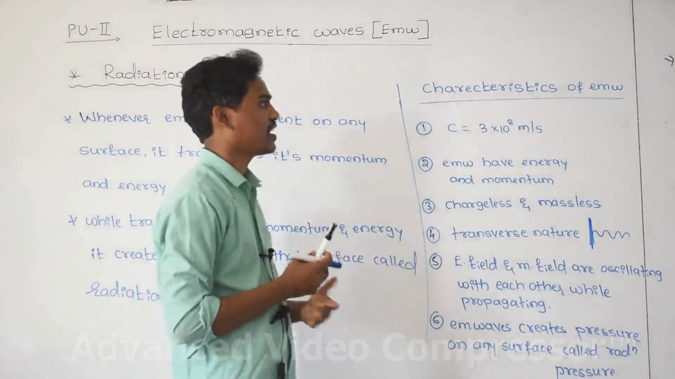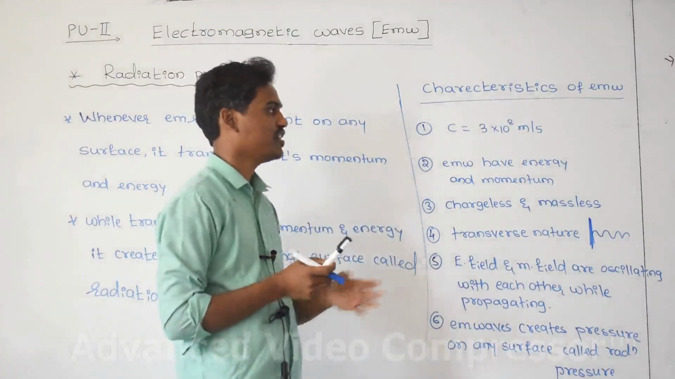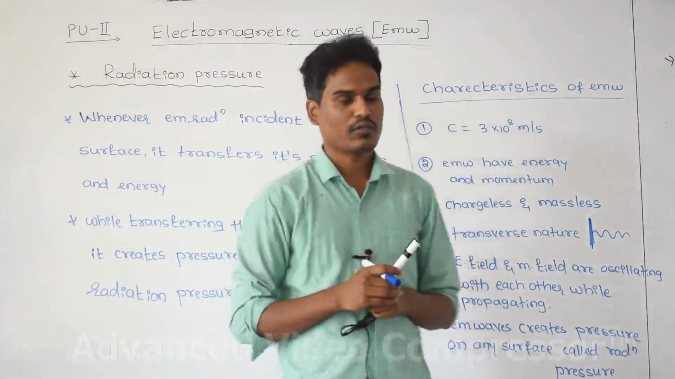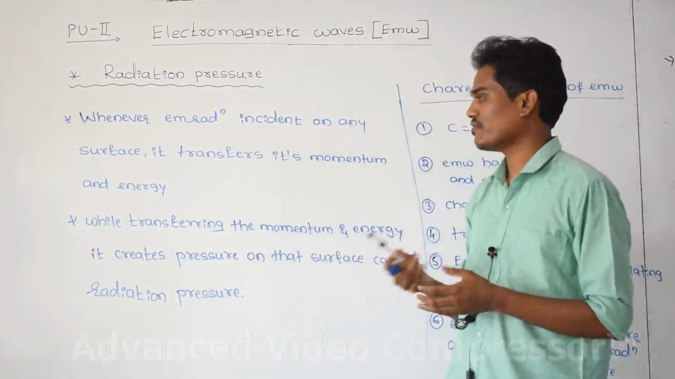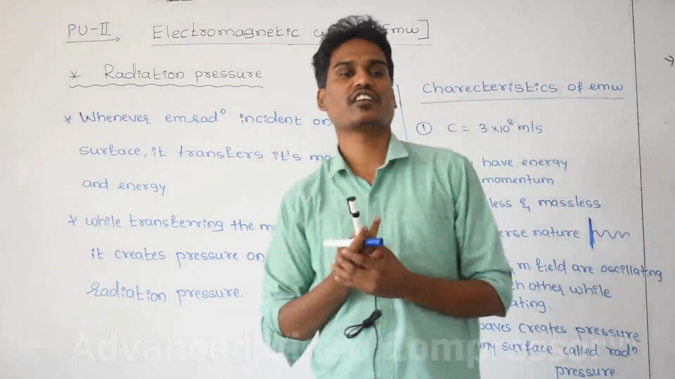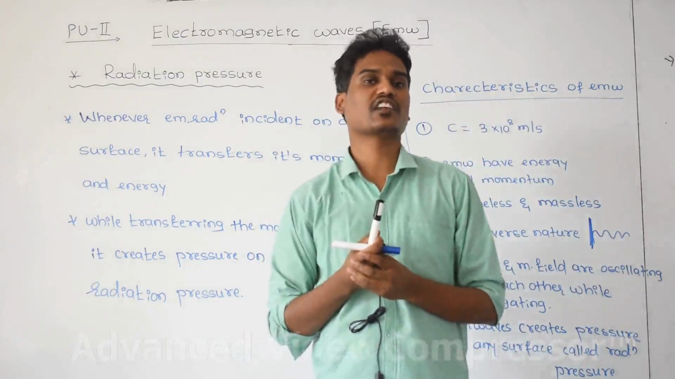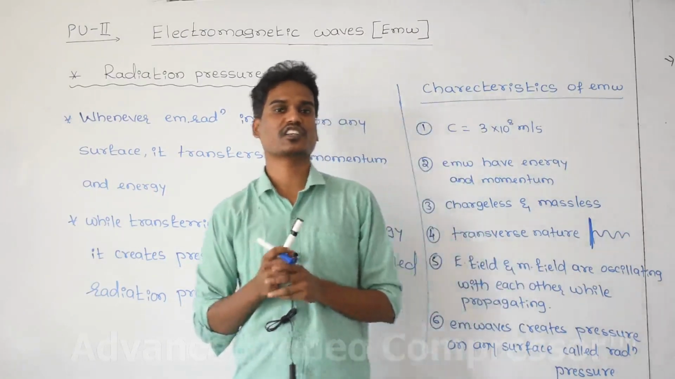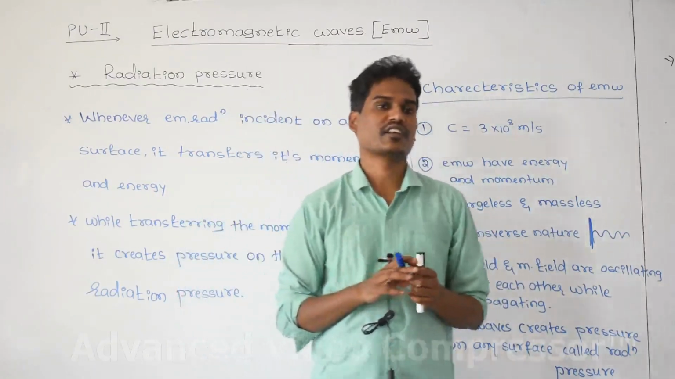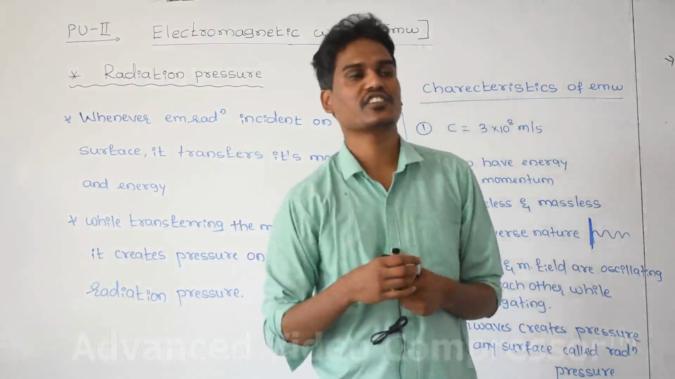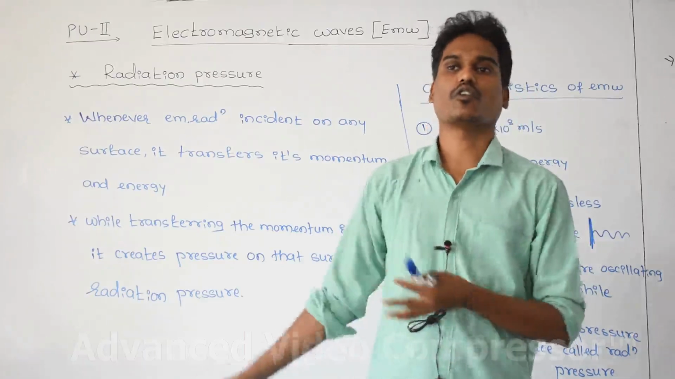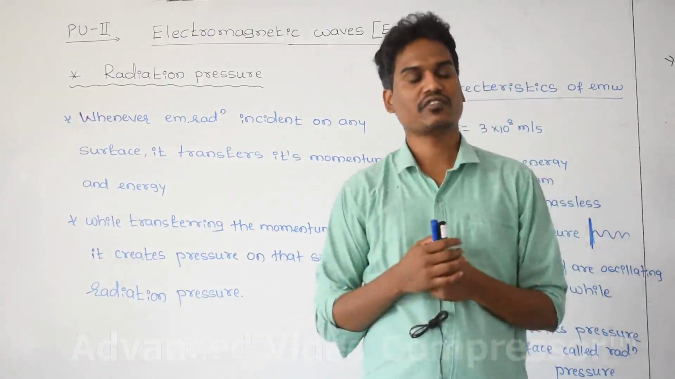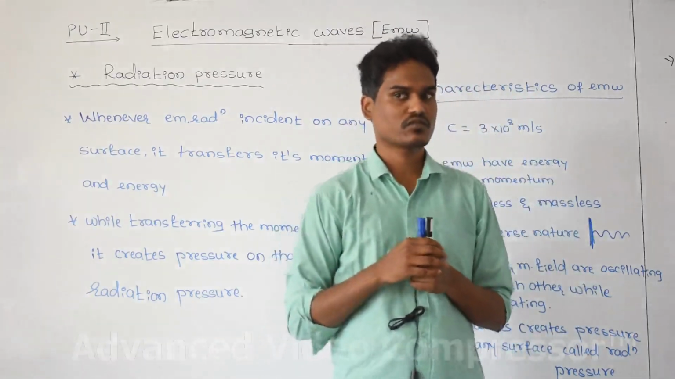These are important characteristics of electromagnetic waves. Please remember any three properties of electromagnetic waves. Radiation pressure, this is the definition: the electromagnetic waves create pressure on any surface whenever they transfer their momentum and energy. That pressure created by the electromagnetic radiation is called radiation pressure. And please remember, the topic is over. The weightage for the exam is just 1 mark.